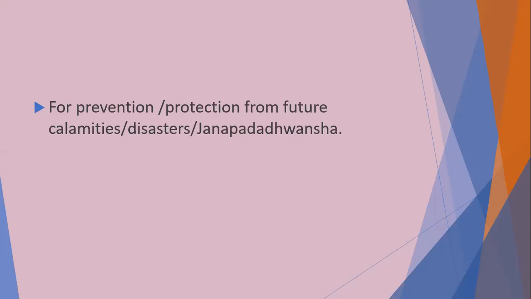So before the disaster period, we have to collect such drugs to treat the people in a proper manner and to prevent the disaster. For knowledge of such drugs, we have to learn Dravyaguna.